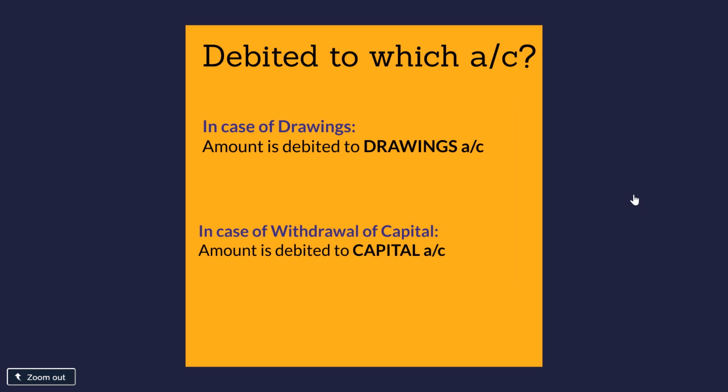Second, in each case, to which account is the amount debited? In the case of drawings out of profit, the amount is debited to drawings account, and the journal entry passed if cash is withdrawn is drawings account debit to bank. In case of withdrawal of capital, the amount is debited to capital account. So the journal entry passed will be partner's capital account debit to bank account.